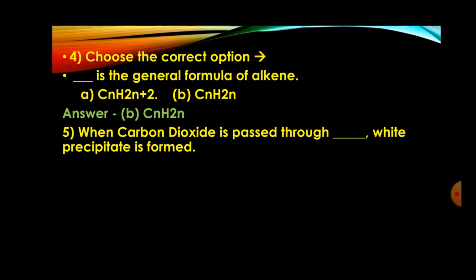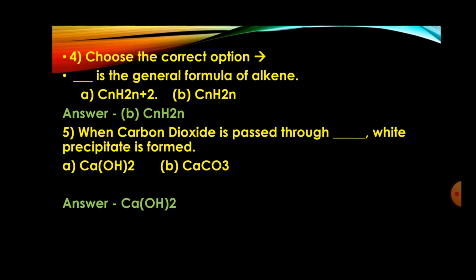Next question, when carbon dioxide is passed through dash, white precipitate is formed. Your options are given: Ca(OH)2, CaCO3, and the correct option is Ca(OH)2. It means calcium hydroxide.